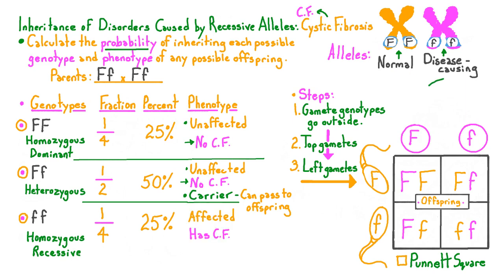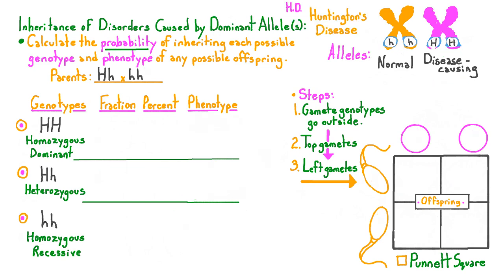The disease-causing allele in cystic fibrosis is recessive. To express a recessive trait, you need 2 copies of the recessive allele, which is what homozygous recessive individuals have. So their phenotype is affected, and they do have CF. So any child born to this couple will have a 25% chance of being unaffected and not being a carrier, a 50% chance of being unaffected by CF but still being a carrier, and they'll have a 25% chance of being affected by CF.